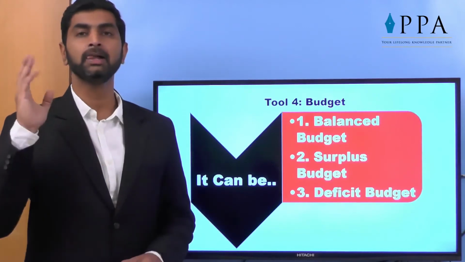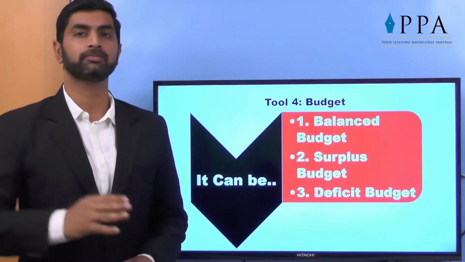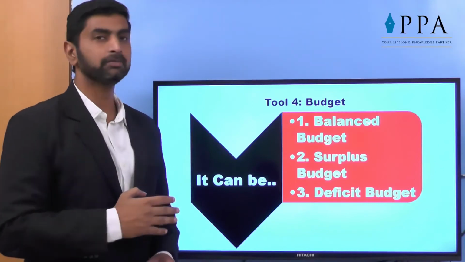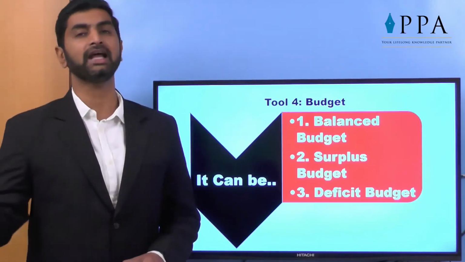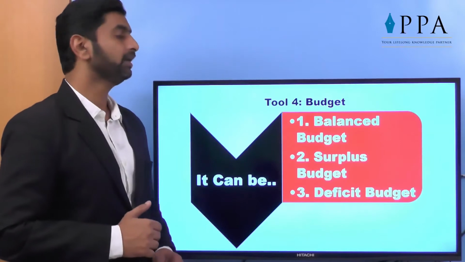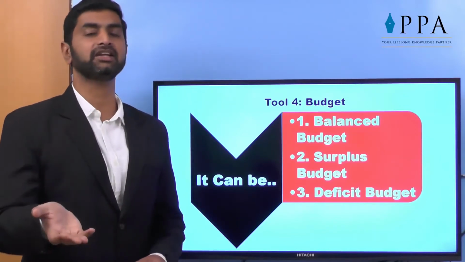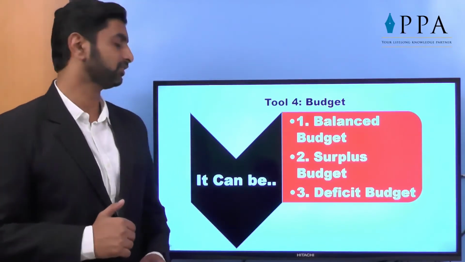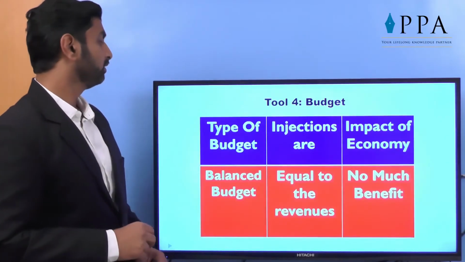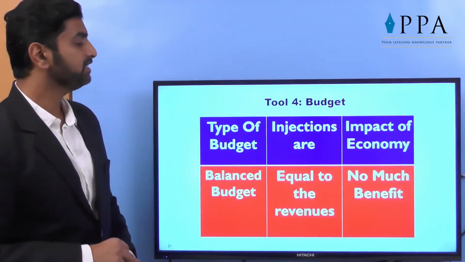Balanced budget means the expected revenue is equal to expected expenditure. Surplus budget, we are expecting more revenues than the expenditure by government. Deficit is opposite. Expenditures are expected to be more than the expected inflow. So, balanced budget, here injections.